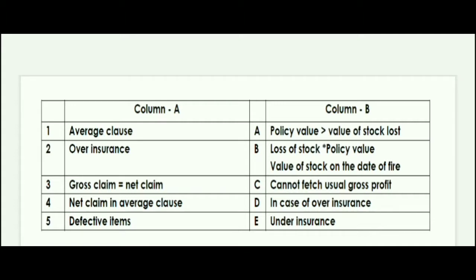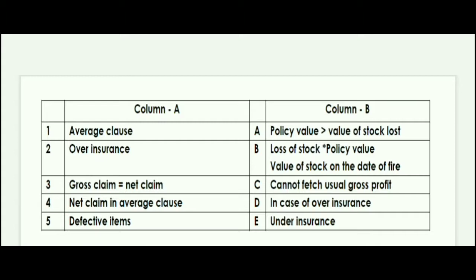The first question was average clause. So first we'll match with the E option, under insurance. Average clause means what? Under insurance. If it is average clause, it means under insurance. So guys, how many of you have done the correct answer? Let's see the next question now.